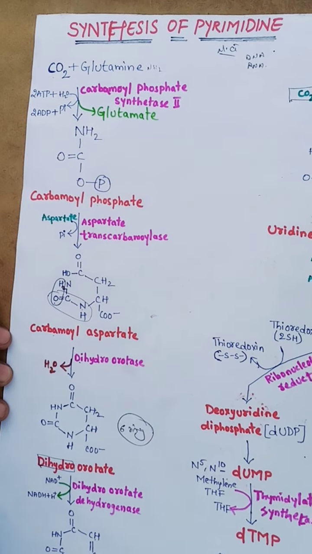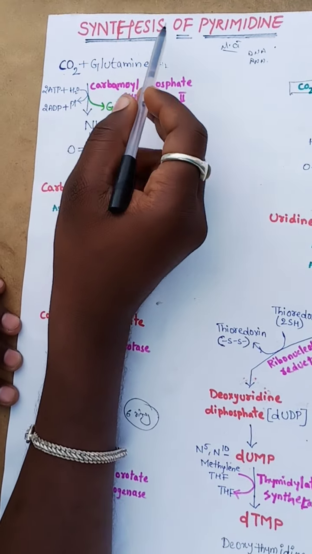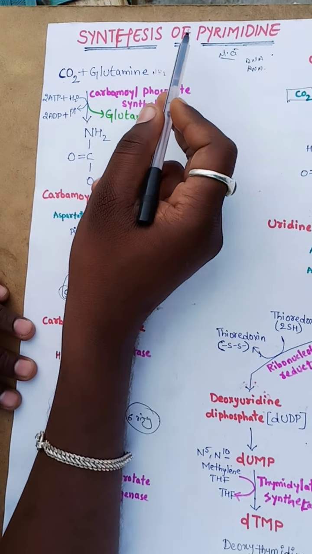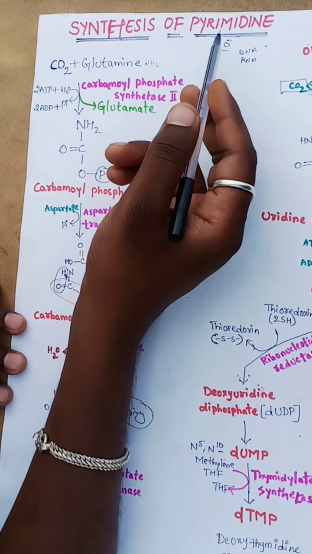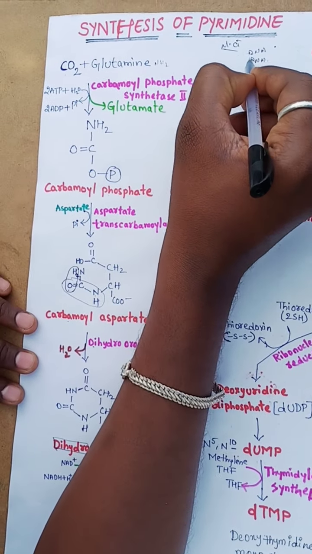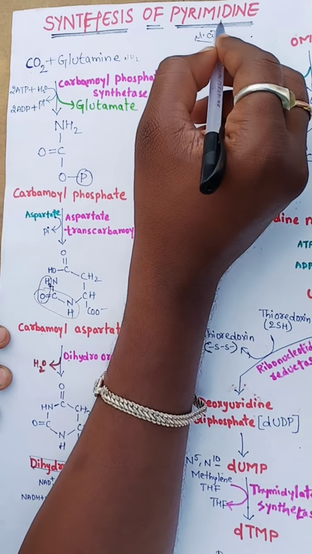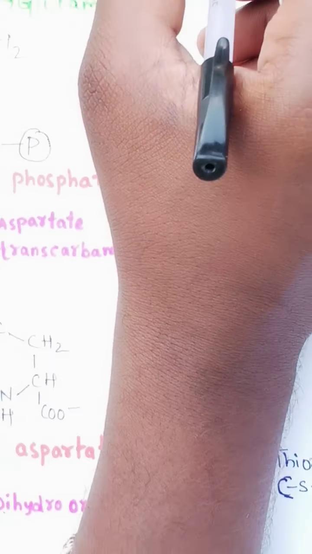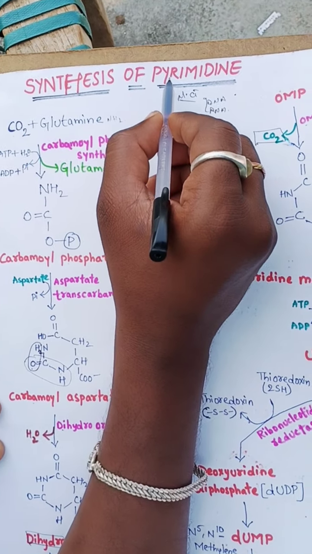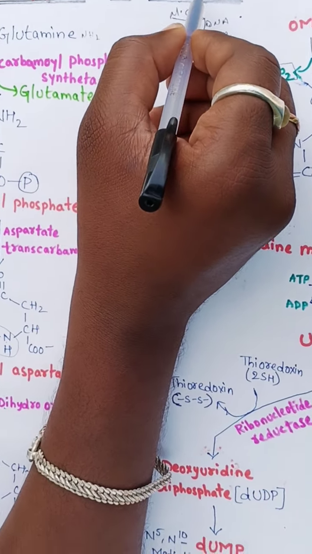Today we discuss one more topic. The topic is called the synthesis of pyrimidine. Pyrimidine is also one of the nucleic acid bases. It is contained in DNA and RNA, and the genetic information is present in the pyrimidine as well as the purine. In our body, first of all pyrimidine is synthesized, then next purine is synthesized.